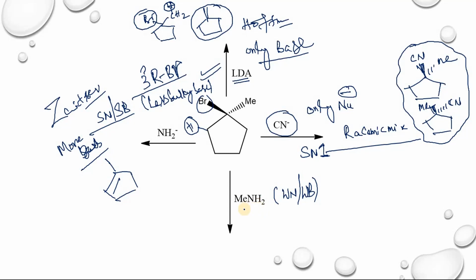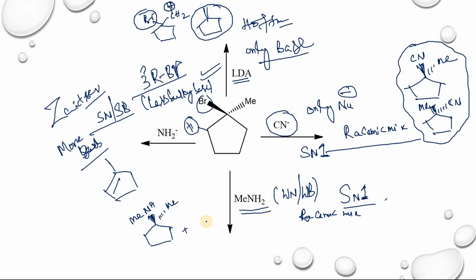Suppose you take methylamine, in this case there is solvolysis. The major one is SN1 and the next ones are E1 and E2. So in the case of SN1, again you will get a racemic mixture. The major product will be a racemic mixture. So you will get this one is NHMe and this one is Me.